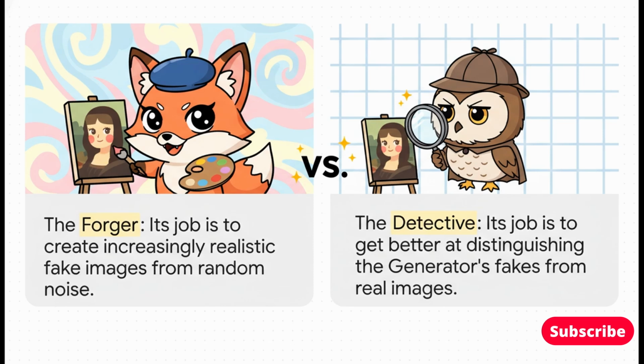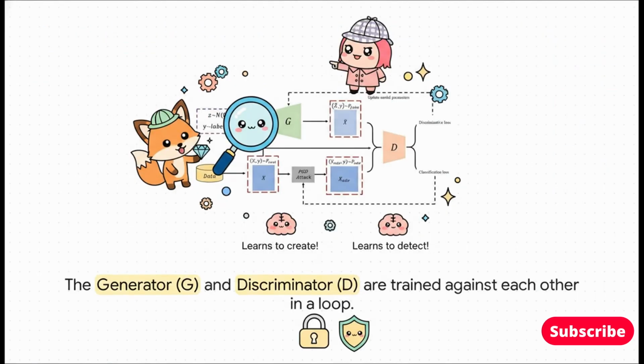I absolutely love this concept. You basically have two AIs that are locked in an epic battle. On one side, you've got the generator. It's like a master art forger, trying to create perfect fakes. And on the other, you've got the discriminator, a brilliant detective whose only job is to spot those fakes. And as you can see right here, they're stuck in this constant loop.